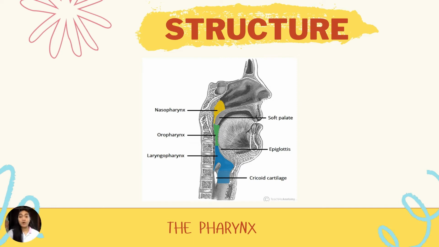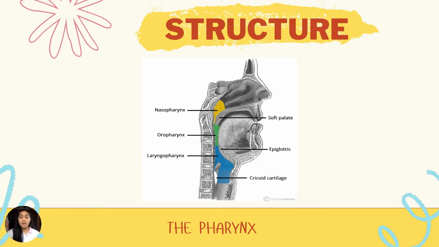Oropharynx, it extends from the uvula to the epiglottis. It is lined with stratified squamous epithelium that is responsible for protection against abrasion. This is where the foods, drinks, and air pass through. It is the most critical region for swallowing.